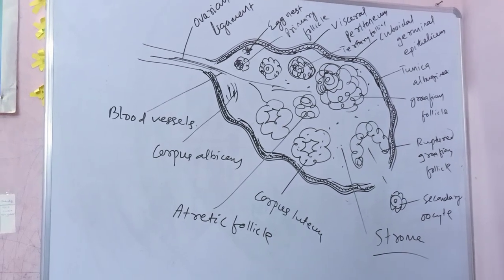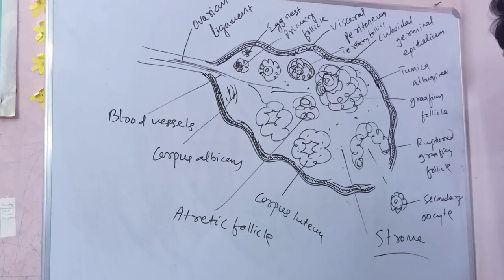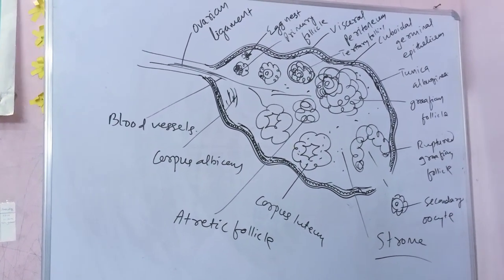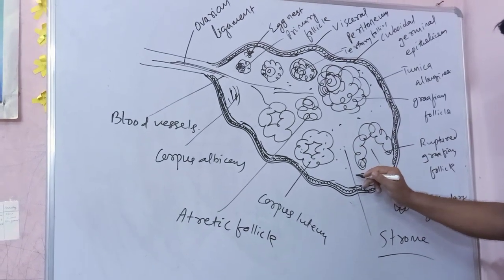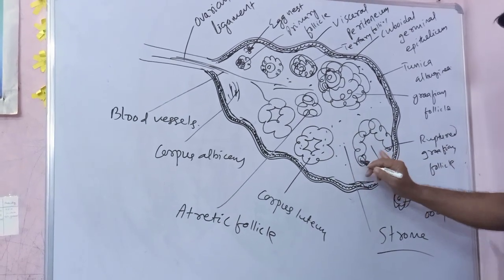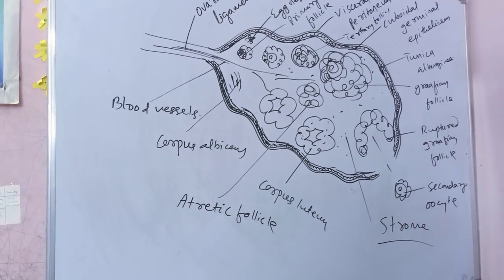LH is also called ICSH, interstitial cell stimulating hormone. LH stands for luteinizing hormone, which is also released from the adenohypophysis. This is the ruptured Graafian follicle, and this is the secondary oocyte.